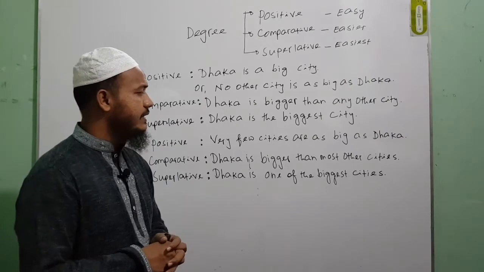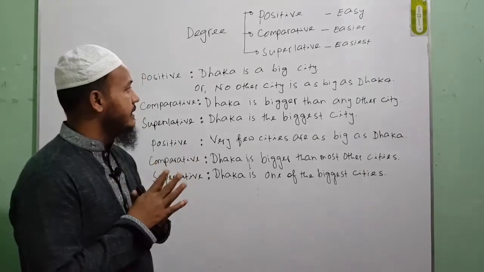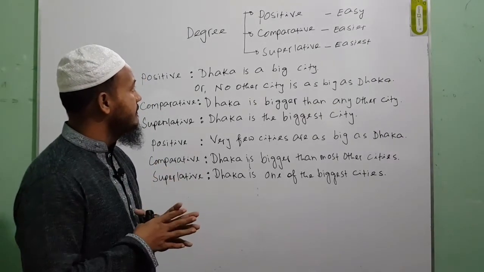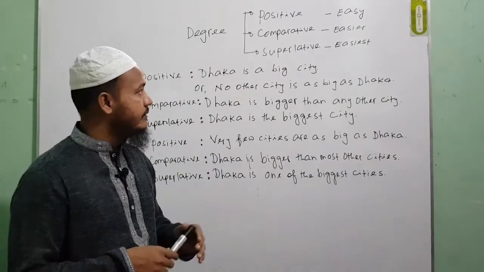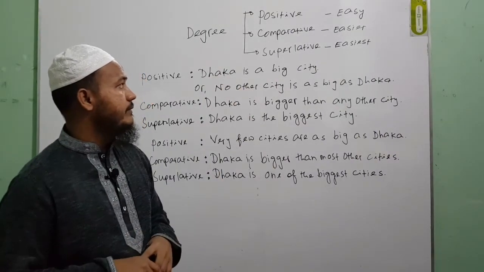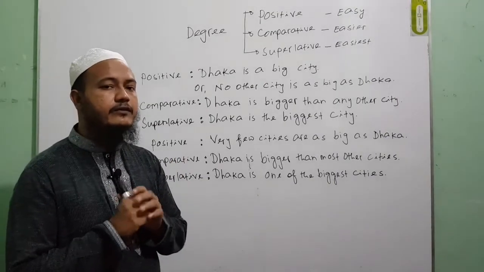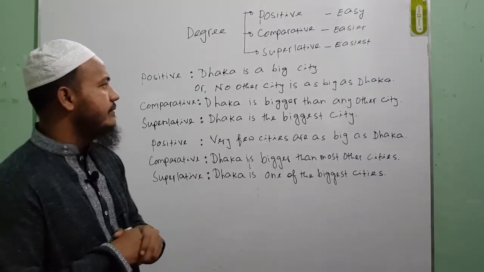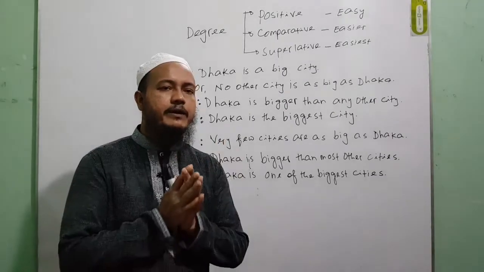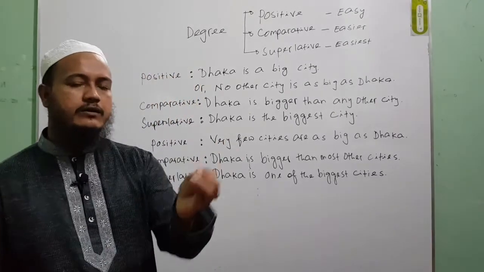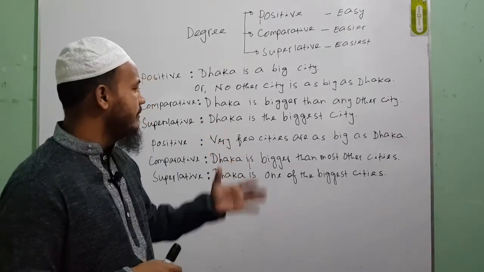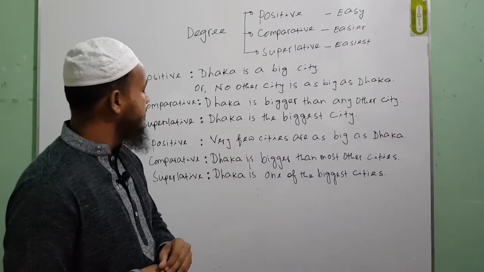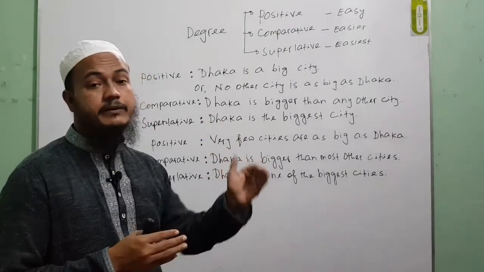And let me tell you one thing: in the positive degree, there is no comparison. Comparative means comparison between 2 things or 2 nouns, and superlative degree means you will have to compare more than 2 things. So this is how you can change the degree from positive to comparative and superlative.